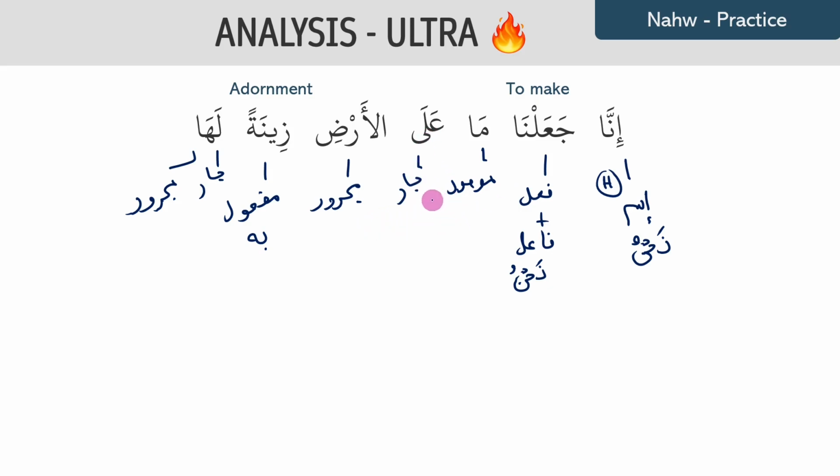However, jar and majroor can't be the sila, because the sila is whatever that mawsul refers to, and it doesn't refer to the earth. It refers to whatever things are present on the earth, and the word things or creation is actually absent in the sentence, which means that the sila is hidden.